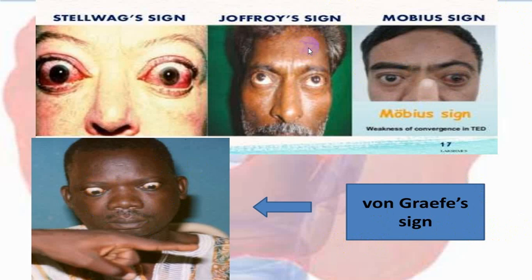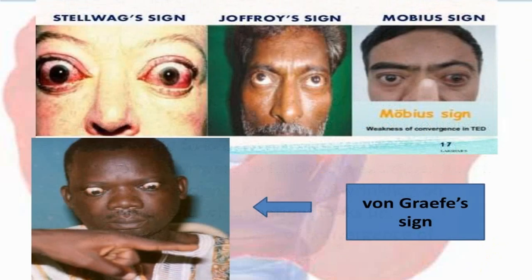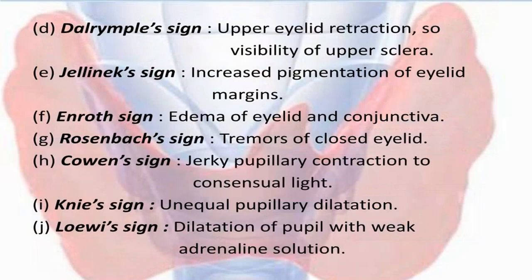This is absence of forehead wrinkling, and this is Stellwag's sign. Stellwag's sign is absence of normal blinking. Very common, classical. Then these are all the other signs, different names given. If you are interested, you can go through them.